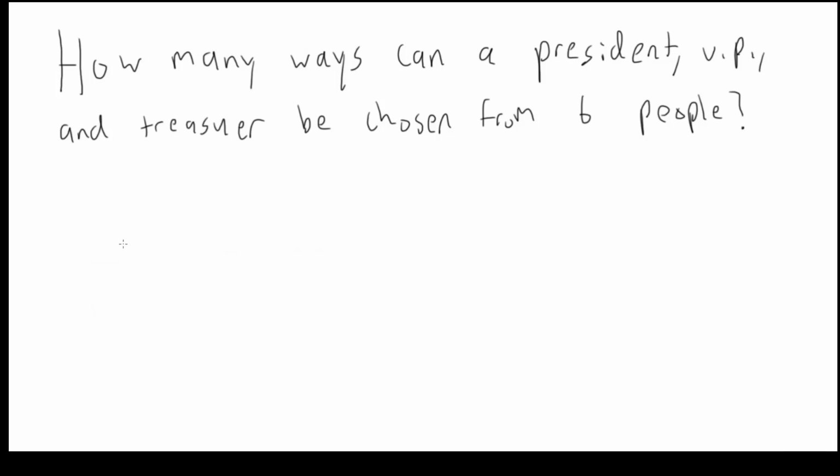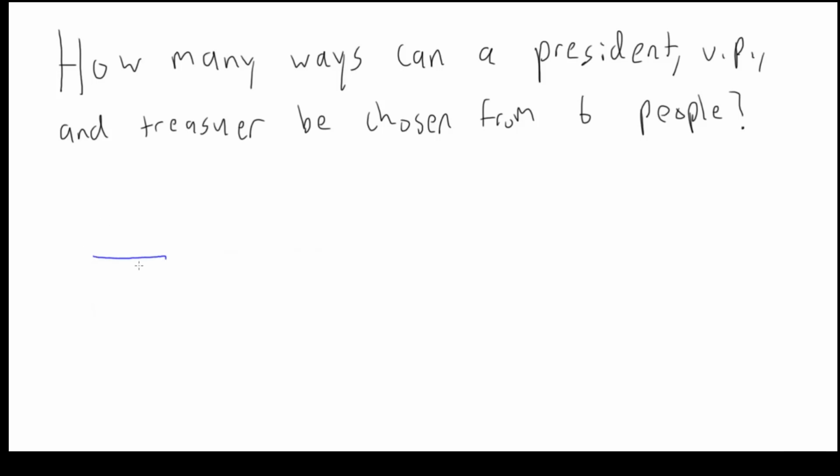Let's do some problems involving permutations and combinations. How many ways can a president, vice president, and treasurer be chosen from 6 people? So first, we have to ask ourselves if this is a permutation or combination problem. In other words, does order matter or does it not matter?